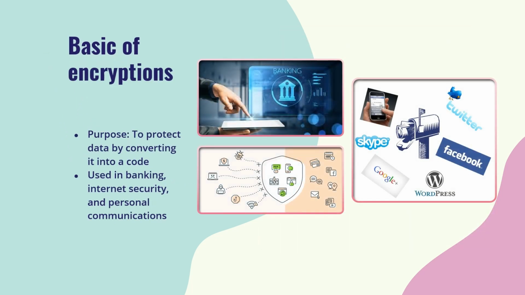Now let us understand the basics of encryption. The purpose of encryption is to protect data by converting it into a code. Encryption transforms data into an unreadable format, protecting sensitive information in banking, internet security, and personal communication. Matrices make this process efficient and reliable.